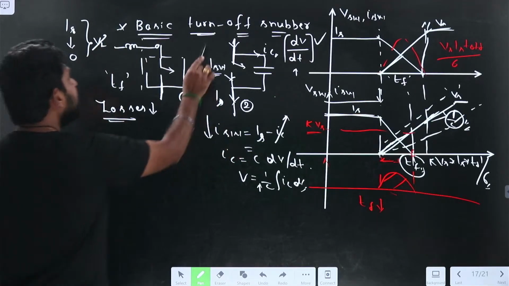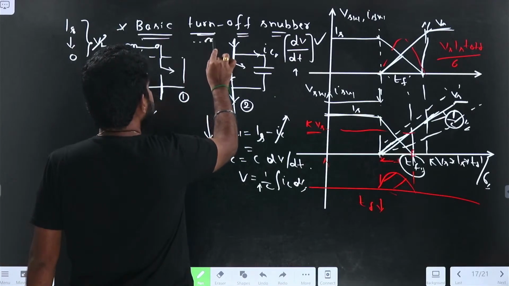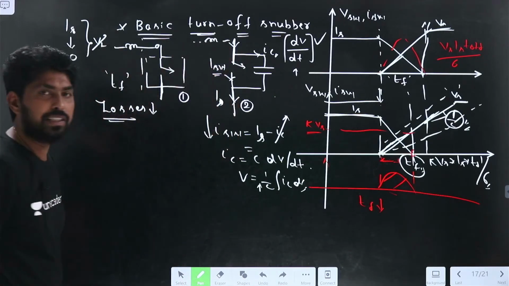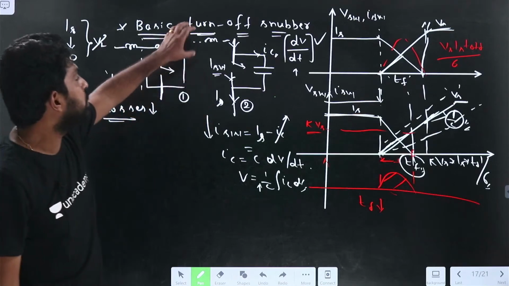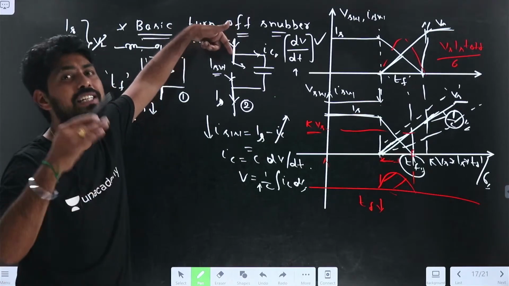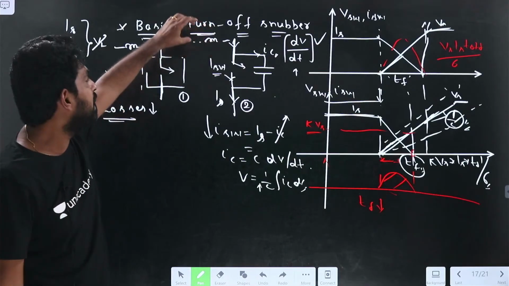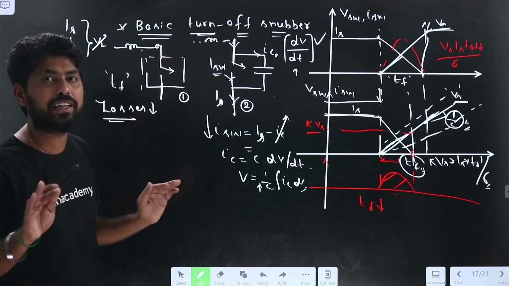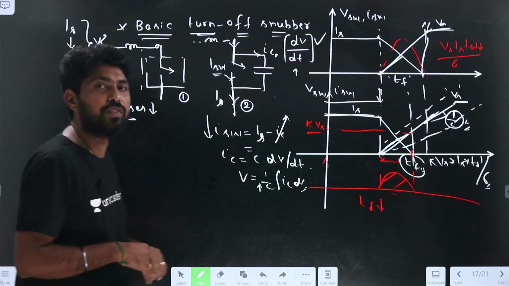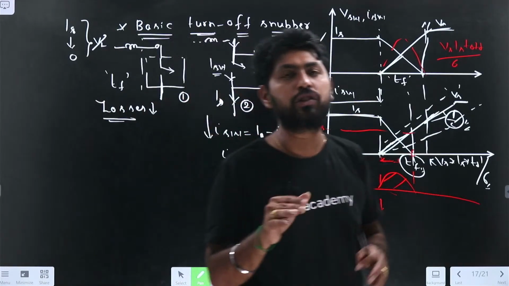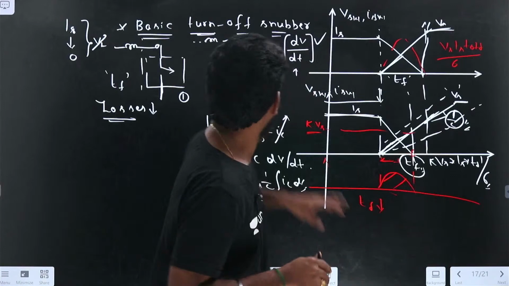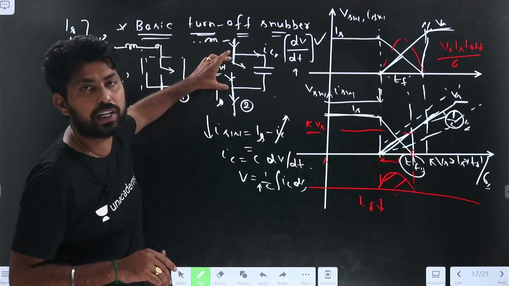So let us assume that here also the load is connected as an inductive load. Don't assume that this inductance is intentionally connected. This is because of the load or the stray inductance. This is because of the load circuit as well as the circuit topology. Because of this also, voltage will be induced here.